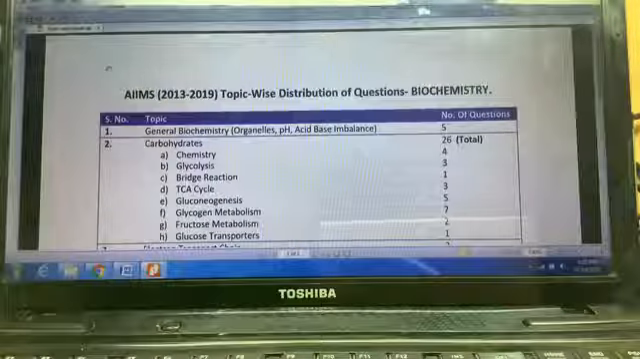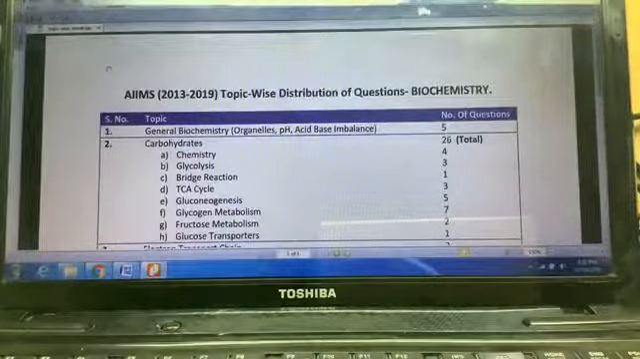Now, today I have brought for you a very expansive review of the questions which have been asked over these 7 years in the AIIMS exam. I have brought for you the topic wise distribution of these questions. So, I'd quickly show you how the questions have been distributed over the years in the AIIMS exam in terms of the biochemistry section. So let's take a look at the distribution of the questions in biochemistry section.